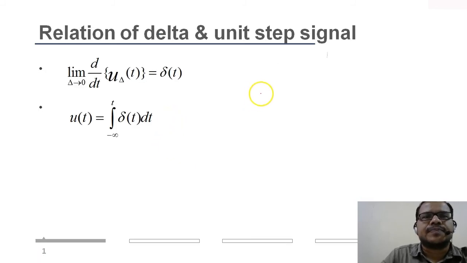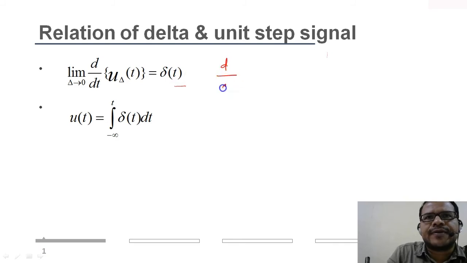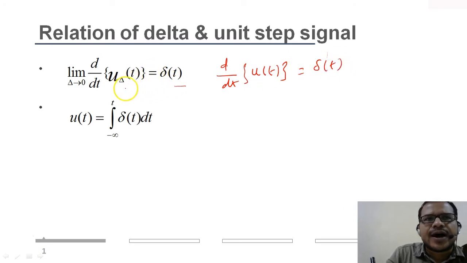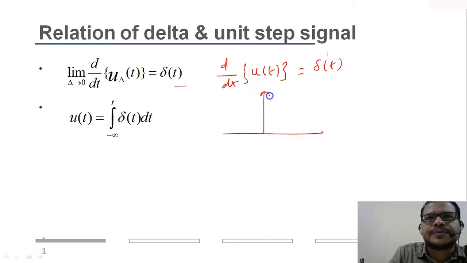So let's check the relation between delta and unit step function, because we have covered the delta function and unit step function. If we take the limit of the derivative of u_delta(t), that will be an impulse function. More generally, if you take the derivative of u(t), that will give you an impulse. So let's see how from u_delta(t) we get to delta(t). Let's take u_delta(t) and see how it is represented.